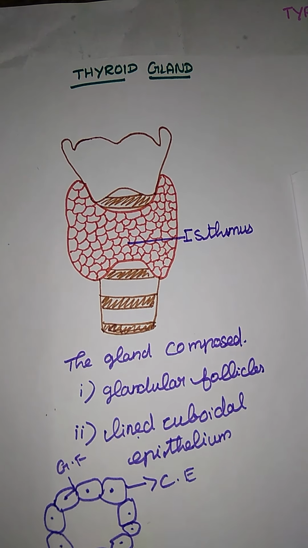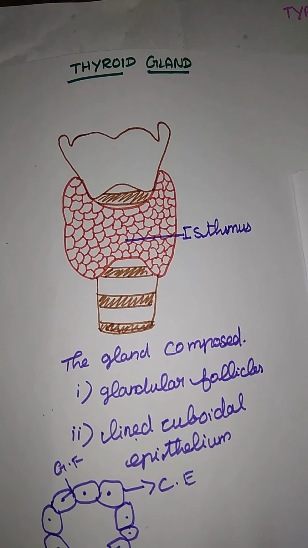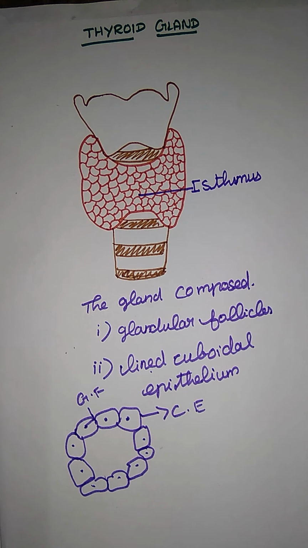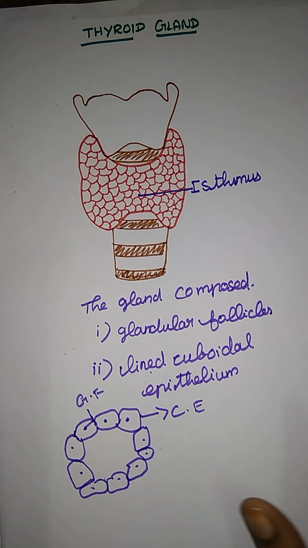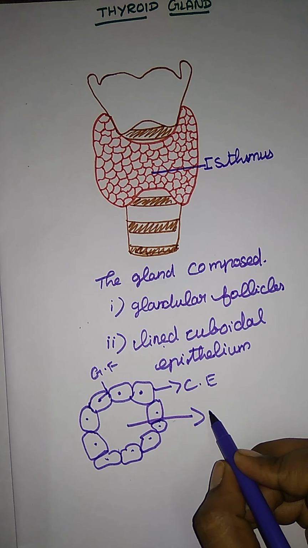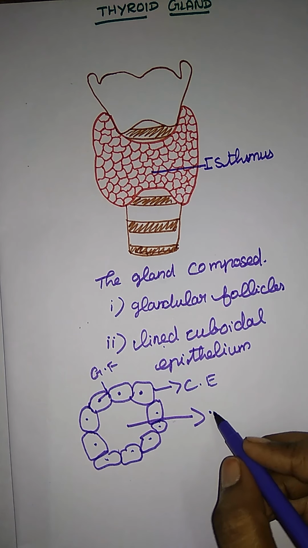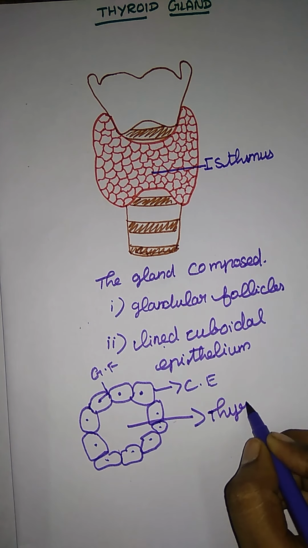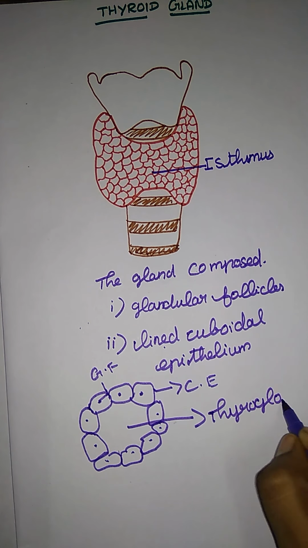These follicles are filled with a colloidal material, which means a liquid material. The name is thyroglobulin.